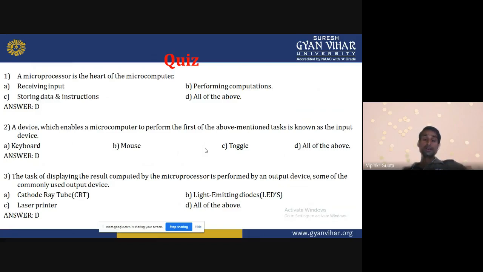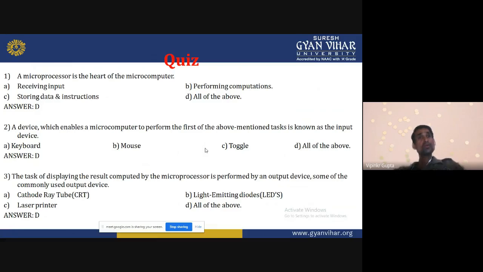The task of displaying the result computed by the microprocessor is performed by an output device. Some of the commonly used devices are... Suppose that in the microprocessor I am giving some data through input devices. It may be a keyboard, it may be a mouse, it may be some other way. We can provide some input to the microprocessor.